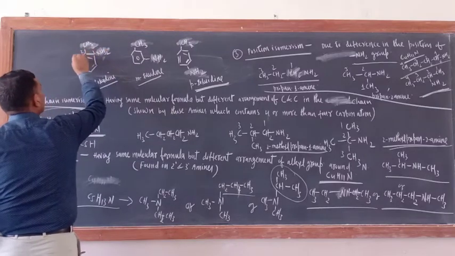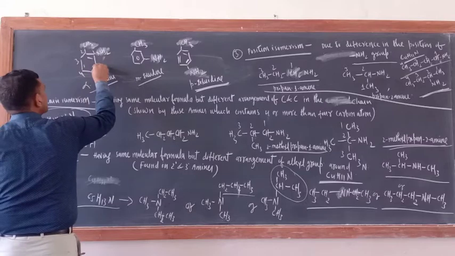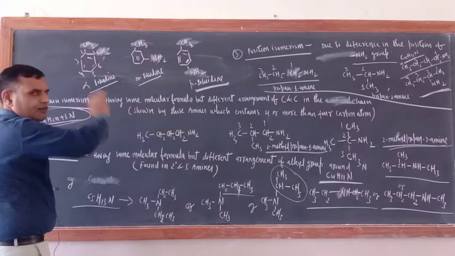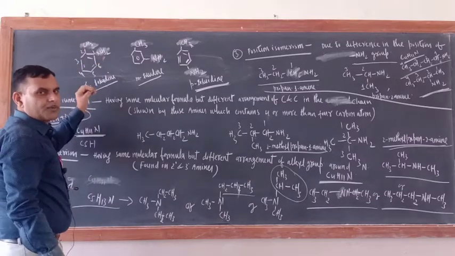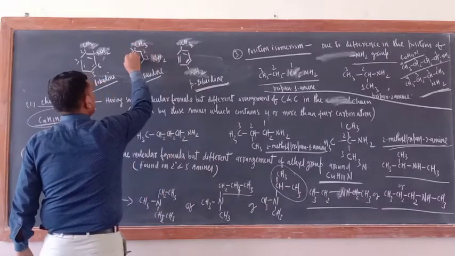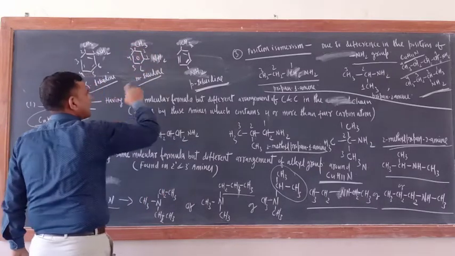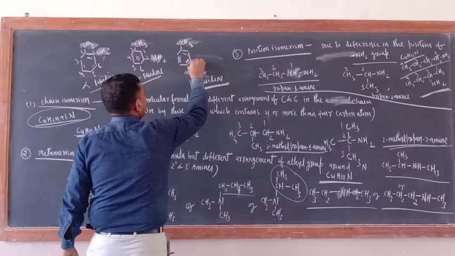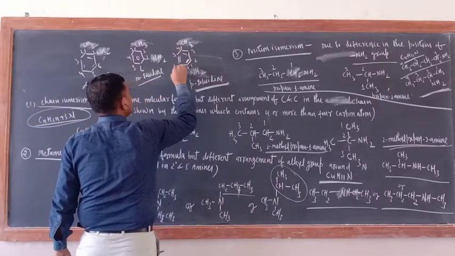So 1, 2, 3, 4, 5, 6. IUPAC name would be the same only: 2-methyl aniline. What about this one? 1, 2, 3, 4, 5, 6, 3-methyl. So this is meta only. Here 1, 2, 3, 4, 5, 6.